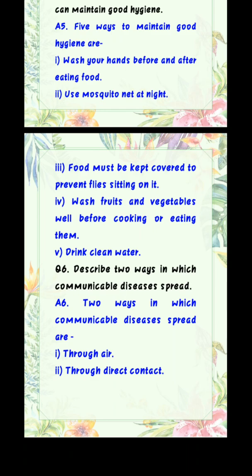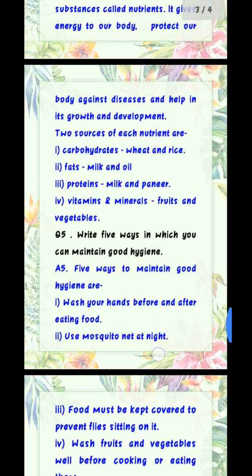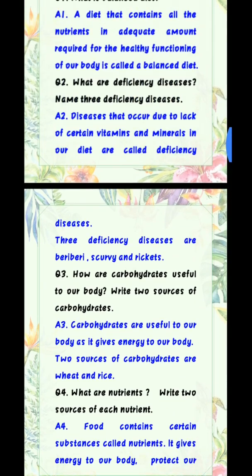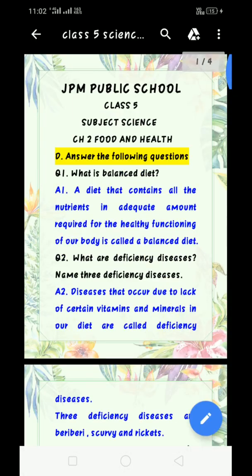So these are the question answers for chapter 2. Now let me repeat it for you all once again. Question 1. What is balanced diet? Answer is a diet that contains all the nutrients in adequate amount required for the healthy functioning of our body is called a balanced diet.